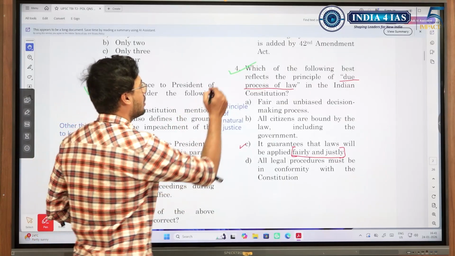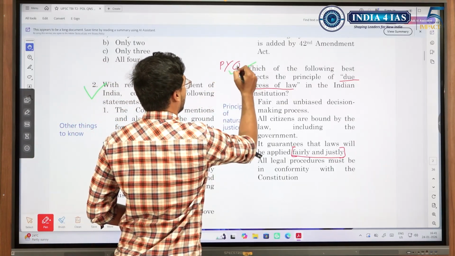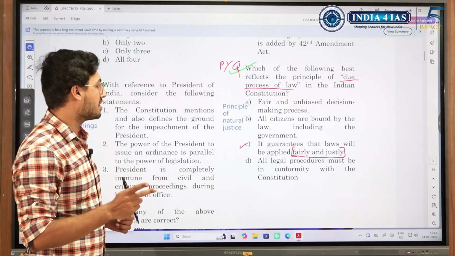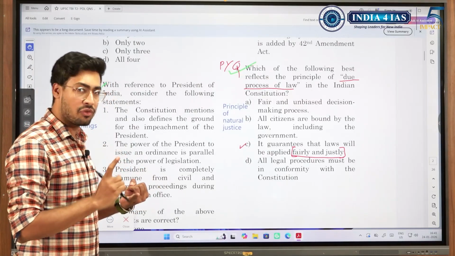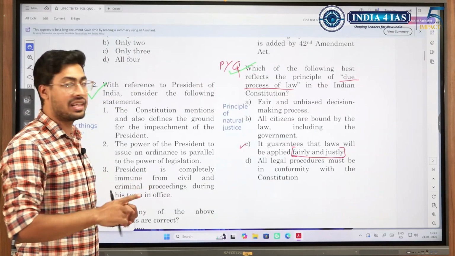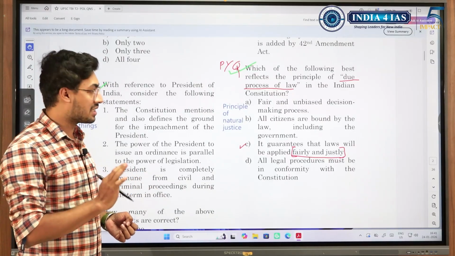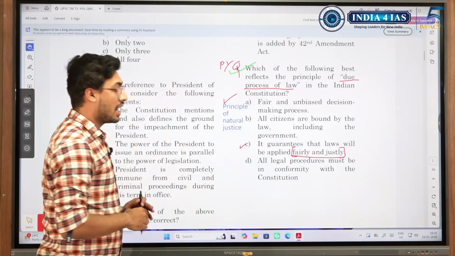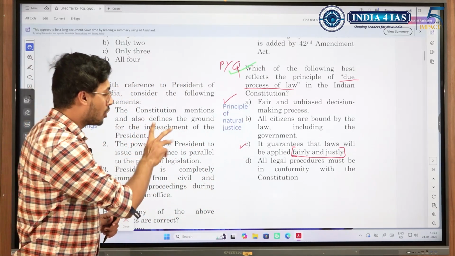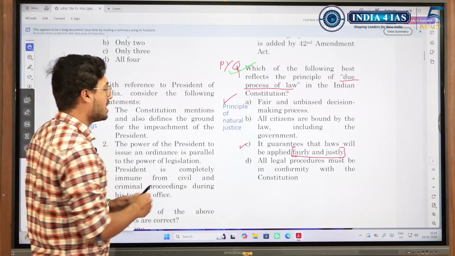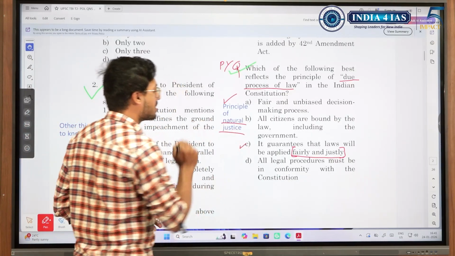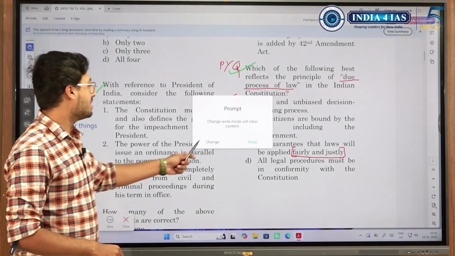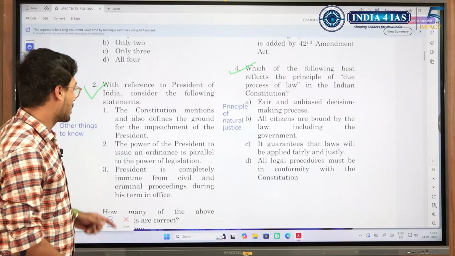So this was asked in one of the PYQs, and to my surprise, when I was studying due process of law, I studied both sentences, telling that due process of law means the principle of natural justice and that the law should be applied fairly and justly. But in the UPSC PYQ, when I was attending the exam, both were among the options, and we had to choose one of them. In this case, the most appropriate answer was upholding the principle of natural justice, and this was the UPSC answer. So when UPSC does this, we have to choose the most appropriate answer among them.